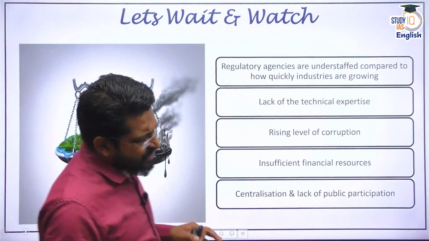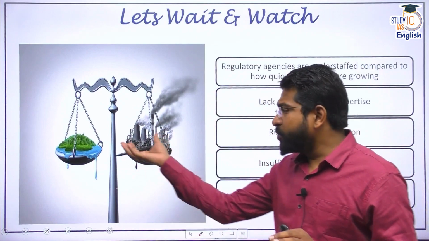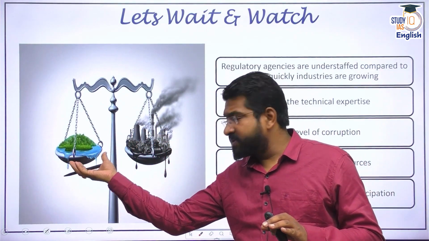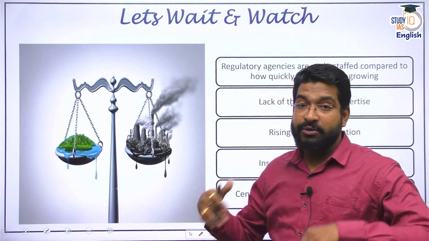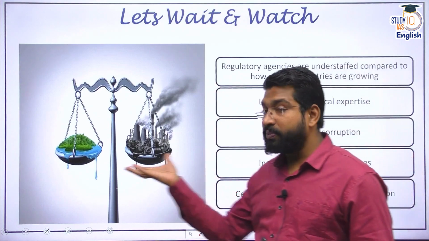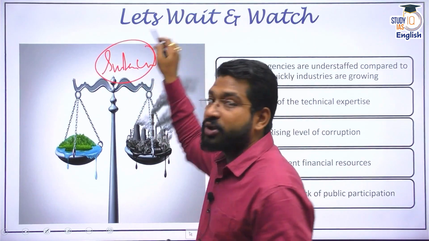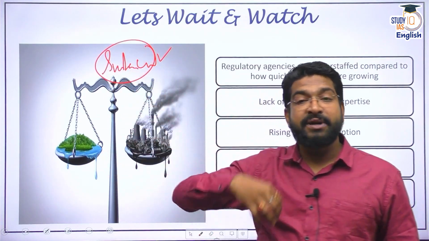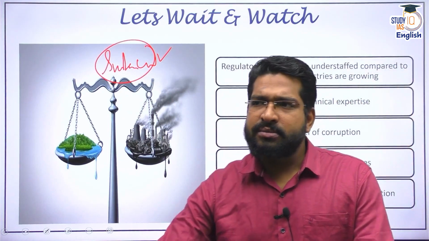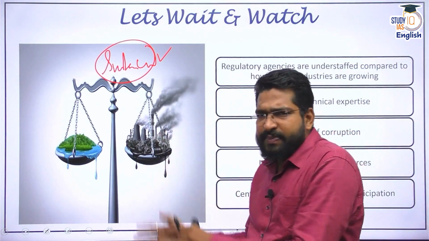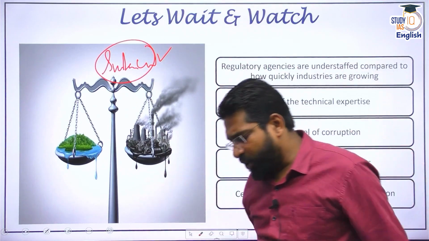But this entire discussion is again connected to this classic conundrum that we have in front of us: how to balance environmental conservation, forest conservation, and ecological preservation with our industrial development. We do need industrial development, we do need growth, but we need to balance it. That is where the term sustainable comes in. And the Forest Conservation Act was one of the acts for bringing about this sustainable development itself. Right now, there is criticism that it is being diluted. Let's discuss hypothetically. Say the bill is passed, whatever happens, we'll talk about that whenever. That's why it's written, let's wait and watch. Whenever that happens, we'll keep following that.